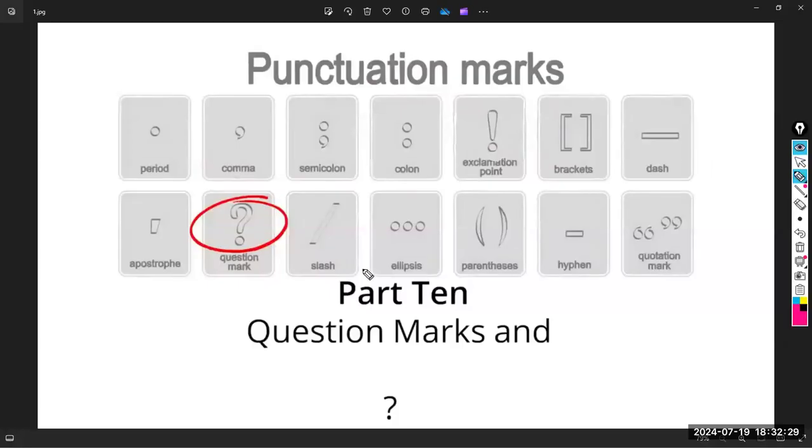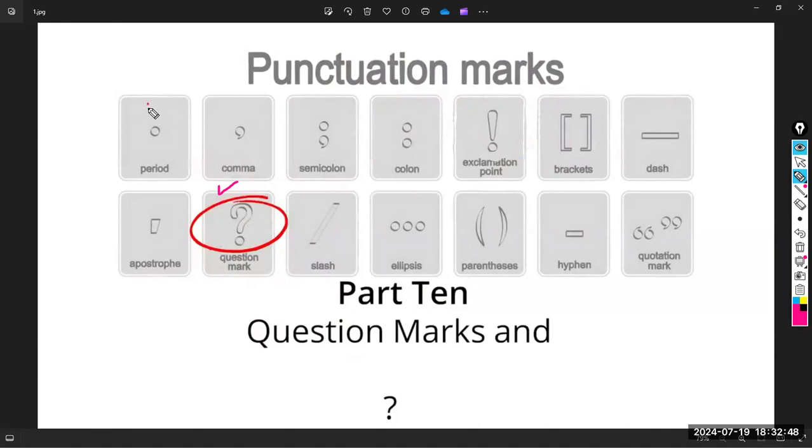So we have to discuss the question mark. The question mark is an easy punctuation mark, Malak, but you have to be careful if you want to use the question mark with quotation marks. Absolutely, we will discuss that in detail.